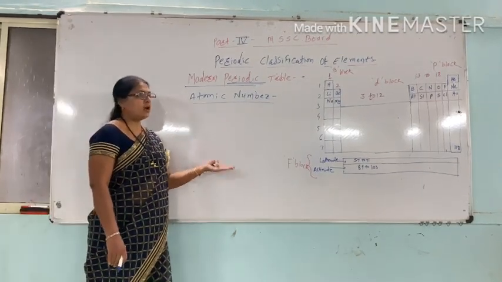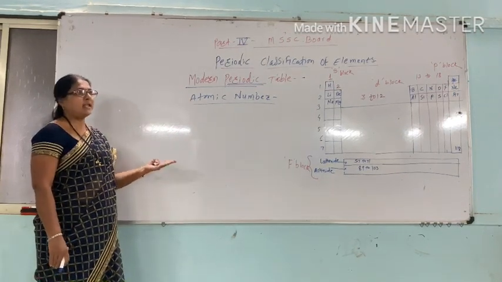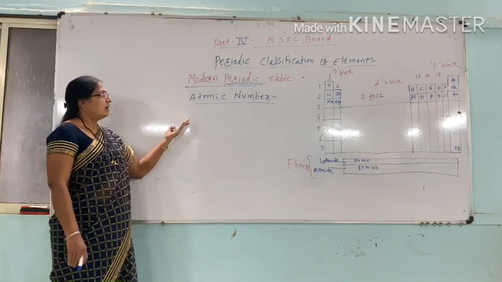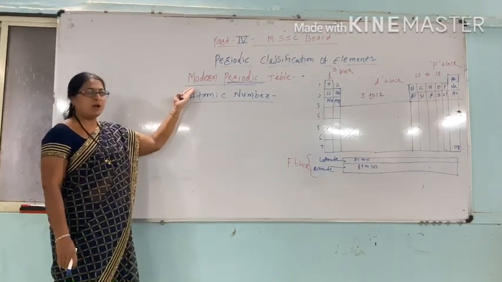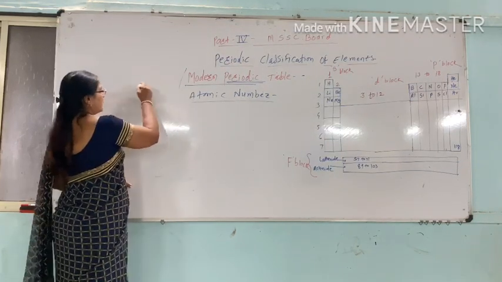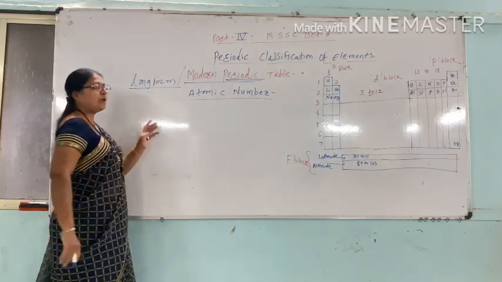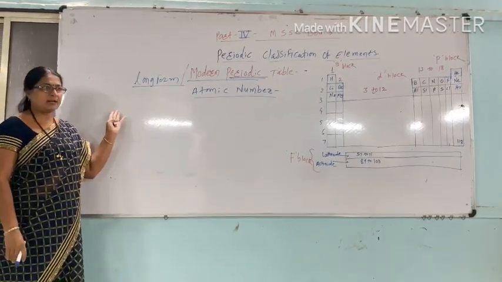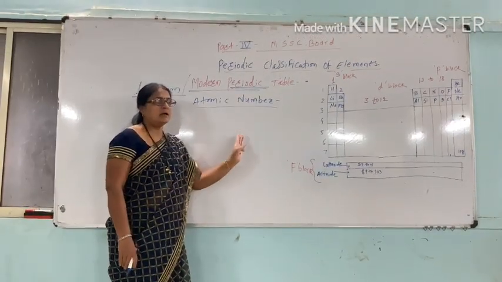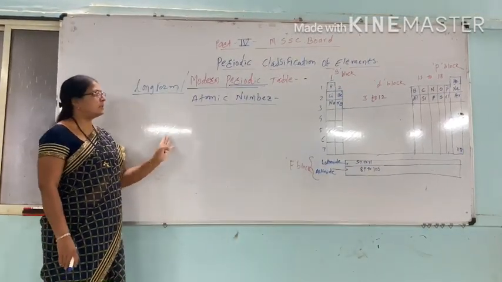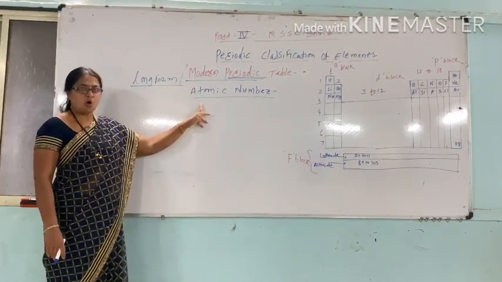All are merits, and all elements are easily arranged in this periodic table. Today we study the classification of elements with the help of the modern periodic table, or long form periodic table. The properties of elements are the fundamental characteristics of the atomic number. This is the modern periodic law.